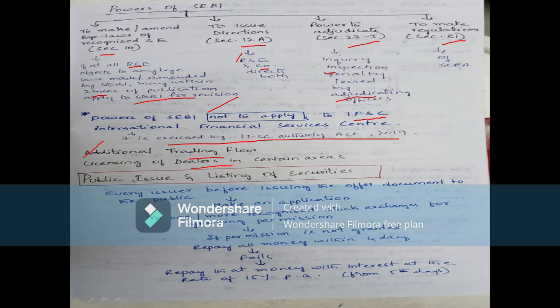Likewise, power to prohibit contracts in certain cases. If the central government is of the opinion that it is necessary to prevent undesirable speculation in special securities in any special area or state, it declares through a notification in the official gazette that no person in the state or area specified shall, save with the permission of the central government, enter into any contract for sale or purchase of any security specified in the notification, except to the extent and in the manner specified therein.